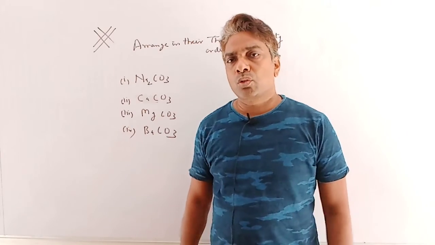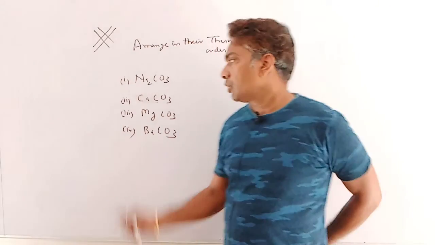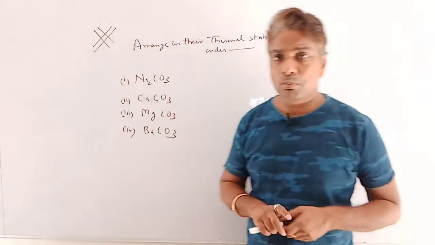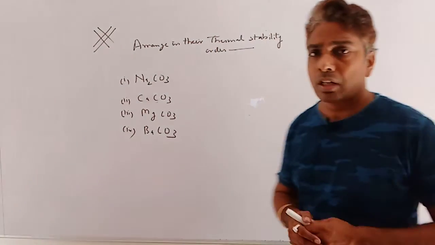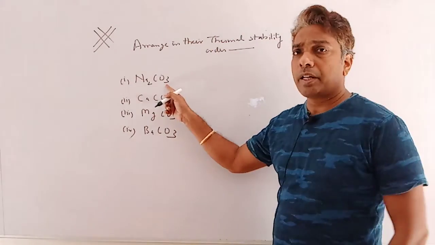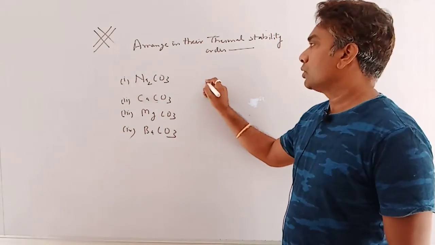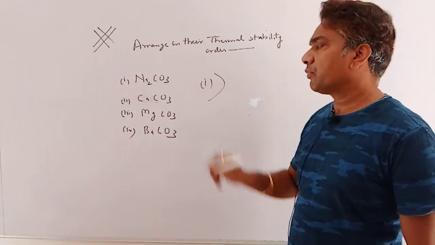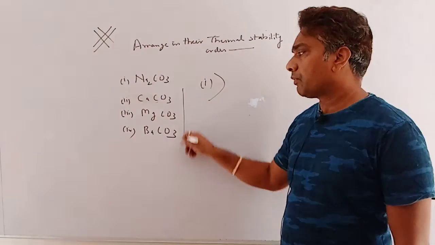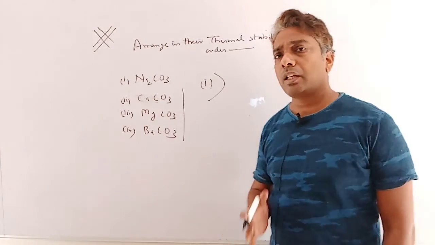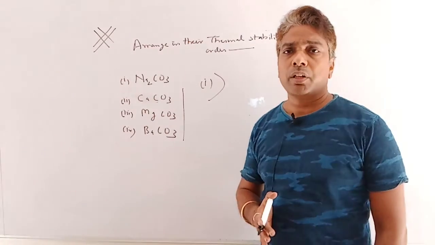Clear? So according to the given options, the most stable carbonate is Na2CO3, which doesn't decompose after heating.